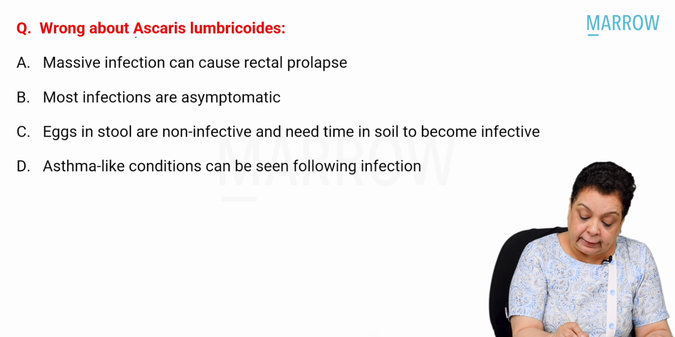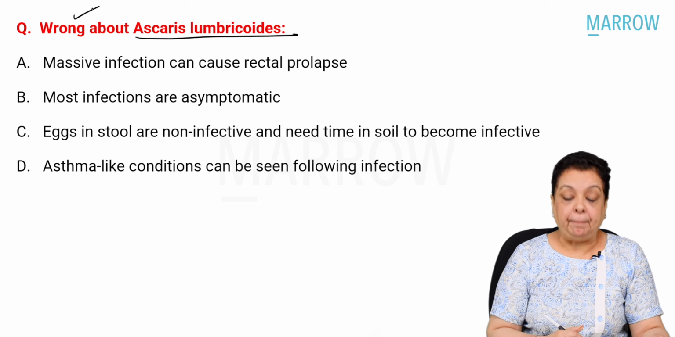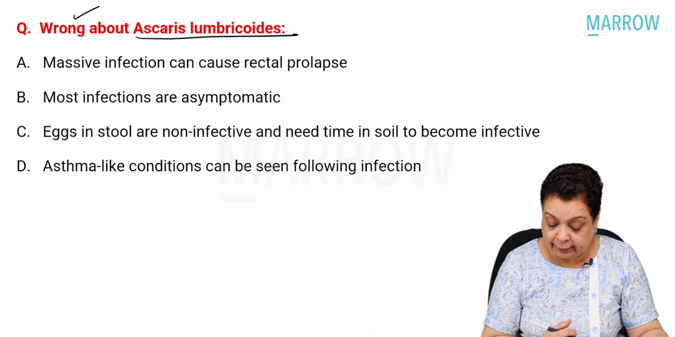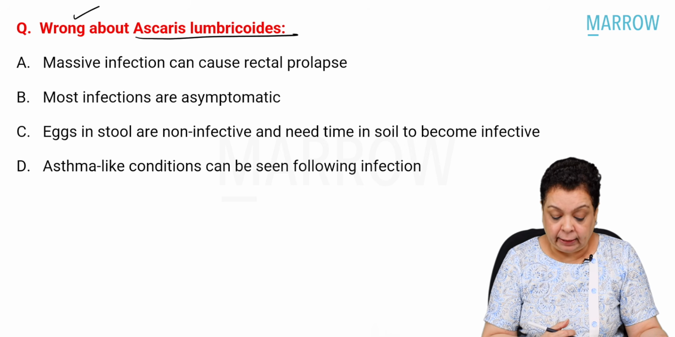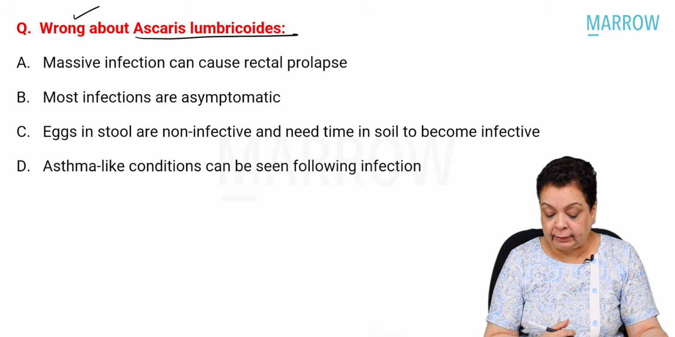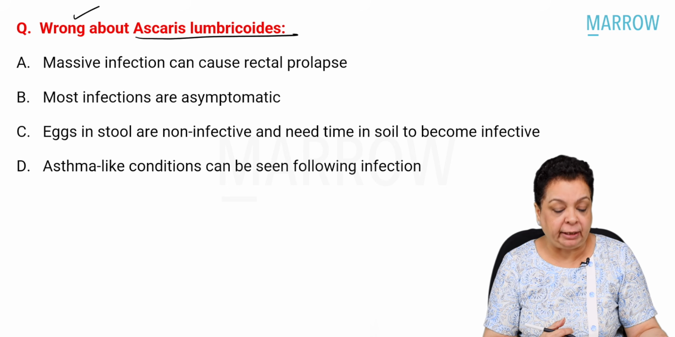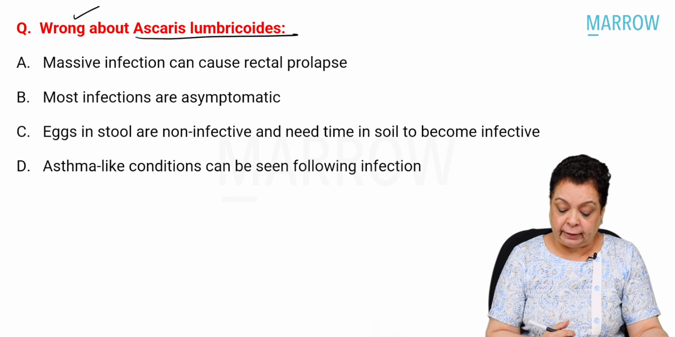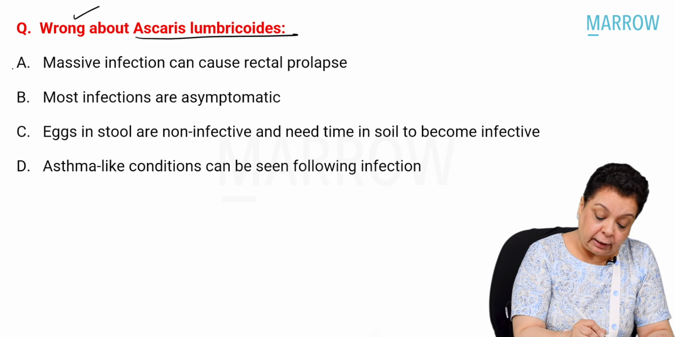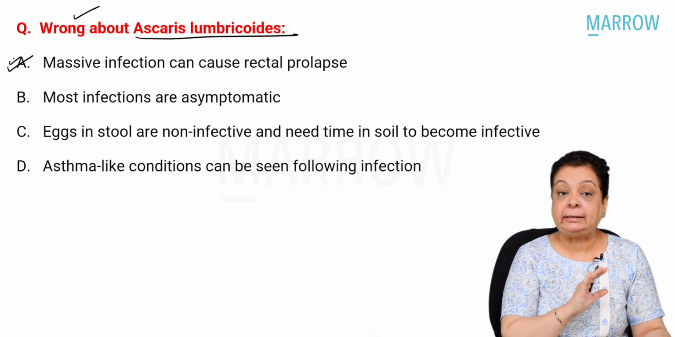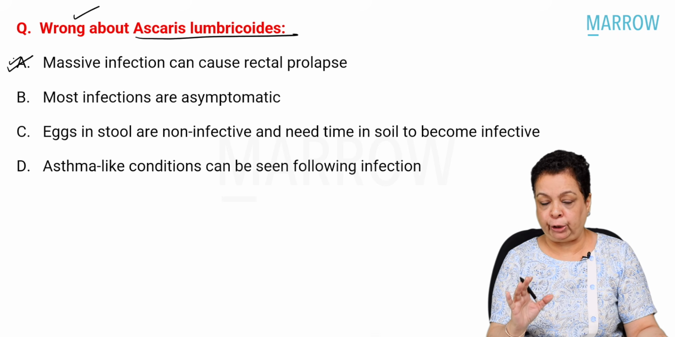Which is wrong about Ascaris lumbricoides? Massive infection can cause rectal prolapse. Most infections are asymptomatic. Eggs in stools are non-infective and need time in soil to become infective. Asthma-like conditions can be seen following infection. Now here the answer is option A. That is incorrect about Ascaris lumbricoides.